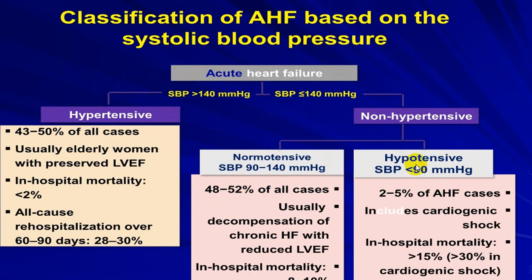If it is less than 90, it is hypotensive acute heart failure. If it is between 90 to 140 systolic, we call it normotensive heart failure. So these are the three words: hypertensive, normotensive, hypotensive, and you add, as far as onset is concerned, acute heart failure.